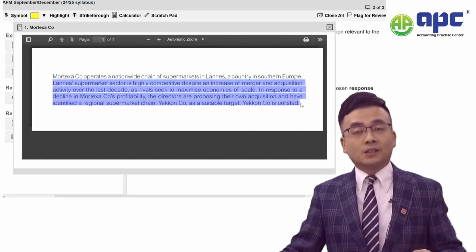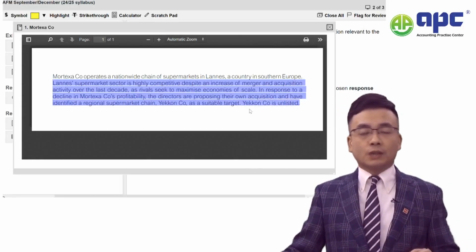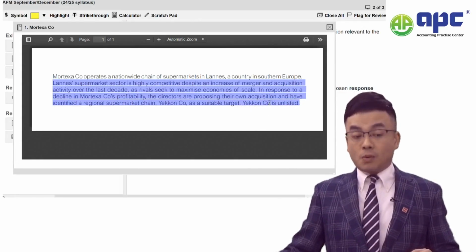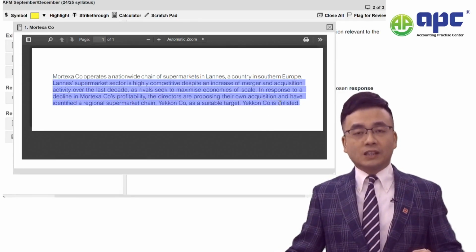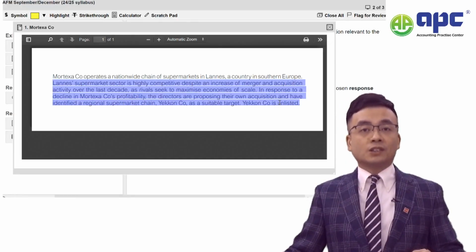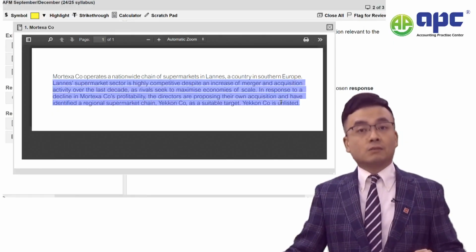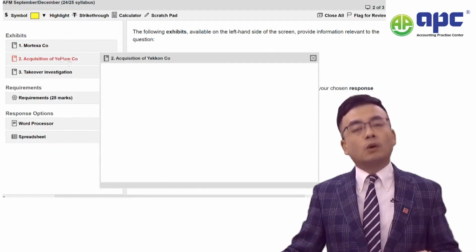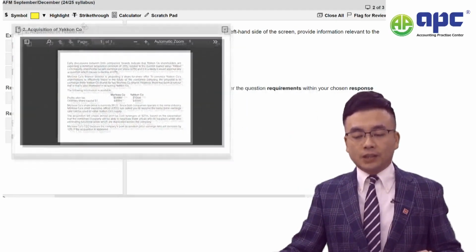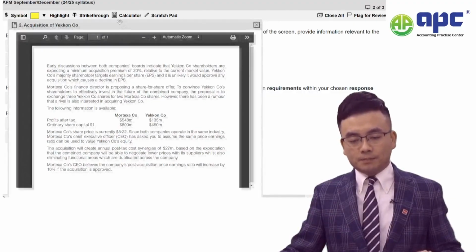But Y Company is not listed at the moment. Of course, when we are using the PE ratio later on, we will have different assumptions on that, particularly for a company that's not listed. We may need to make certain adjustments for that, but it's entirely up to you. But of course, when it comes to the comments part, in the next requirement, we can certainly comment on that. Right, so we acquire the Y company. So we click on Exhibit 2, and that's what the answer is based on.